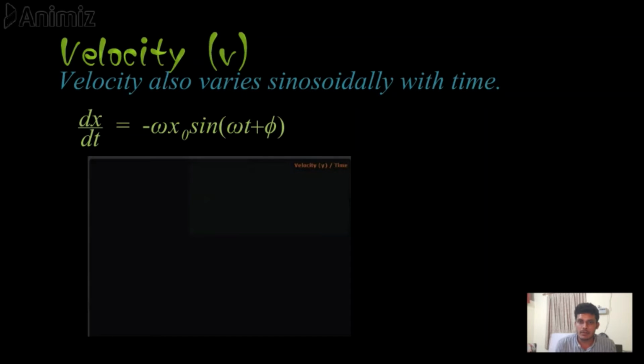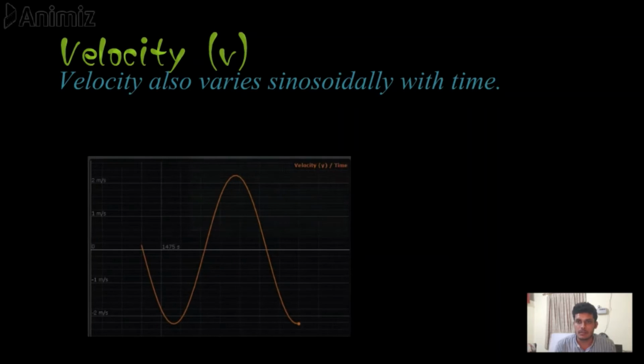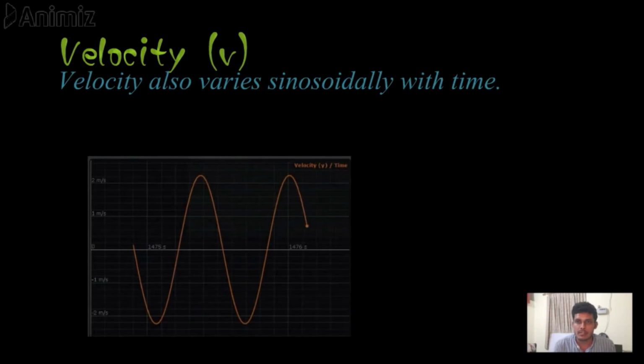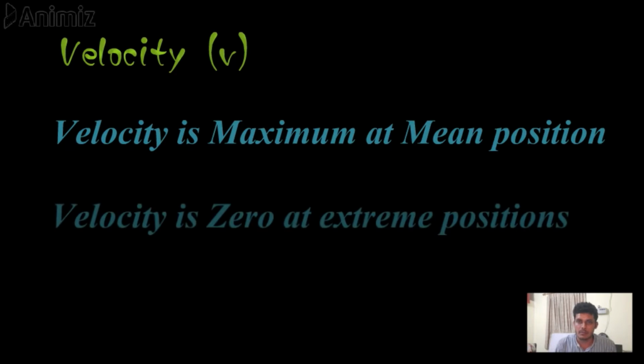Velocity of an object is the rate of change of displacement with respect to time. So dx by dt equals minus omega x naught sine of omega t plus phi. Velocity varies sinusoidally with time. The maximum value of velocity of the object undergoing simple harmonic motion is at its mean position, and at the extreme positions on either side of the mean position, the value of velocity is 0.